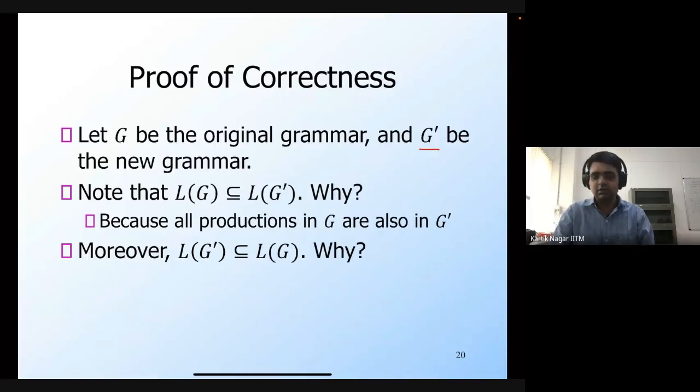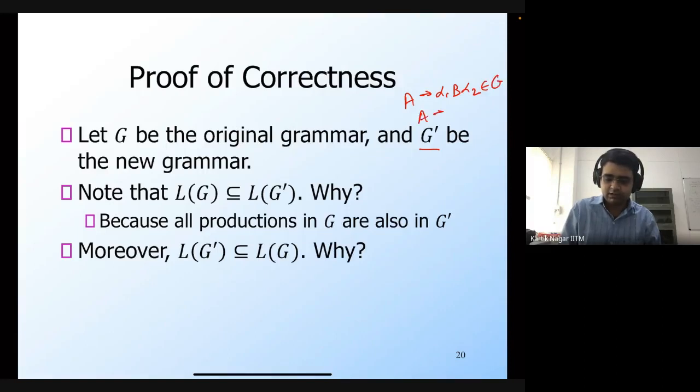So what I'm saying is that we know that if you have a production rule, let's say A generates some alpha 1 B alpha 2. So let's say that this was the original production rule that was present in G, and if B was nullable, then you will create a production rule of the form A generates alpha 1 alpha 2 in G prime.